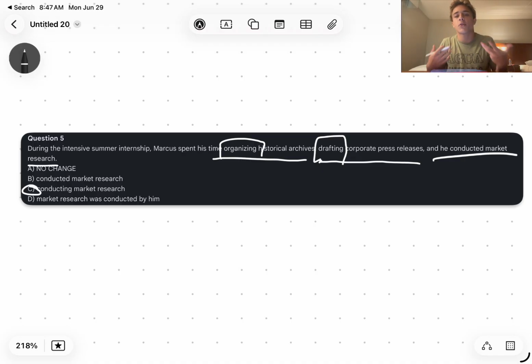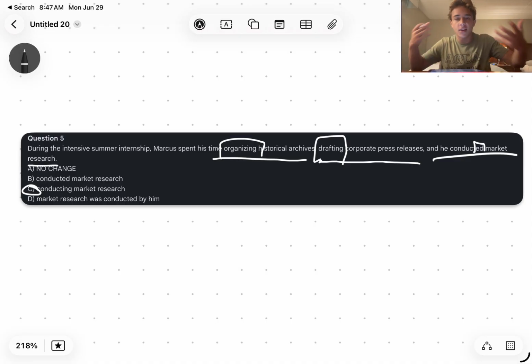So a general tip for questions like this is you want the verbs to have the same ending, right? These gerund forms all end in ing, right? Past tense, like 95% of verbs in the past tense end in ed, like conducted, right? In the present tense, all verbs either end in s or they just end in their infinitive form.